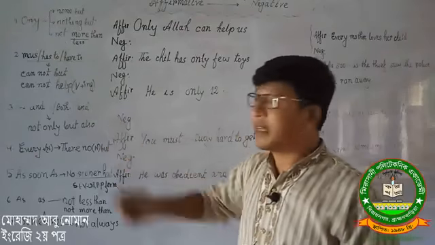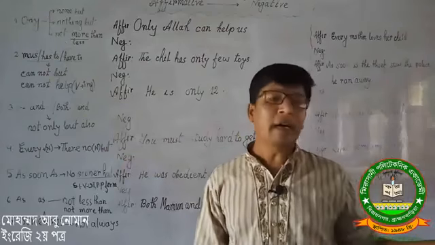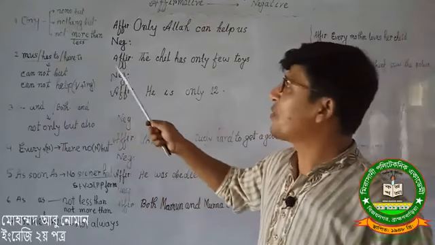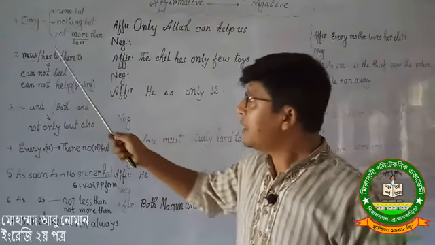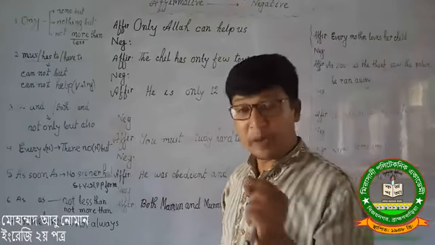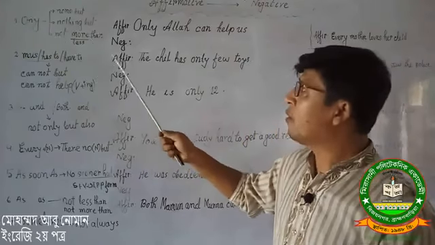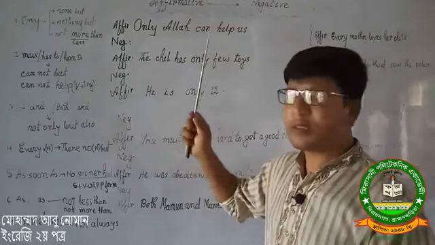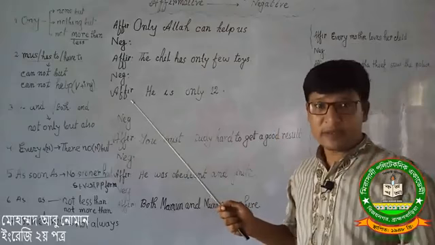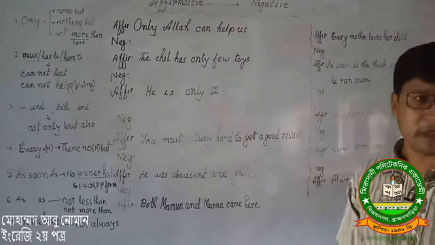If only indicates material things, pen, bed, any kind of material things, you will turn only into nothing but. And if only indicates any number or age, we will turn it into not more than or not less than. Here I have written some sentences. Follow this. First sentence, only Allah can help us.